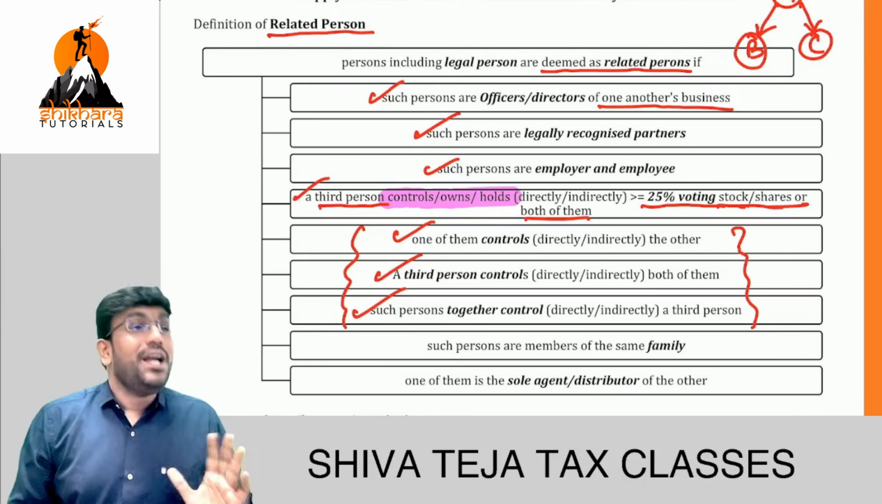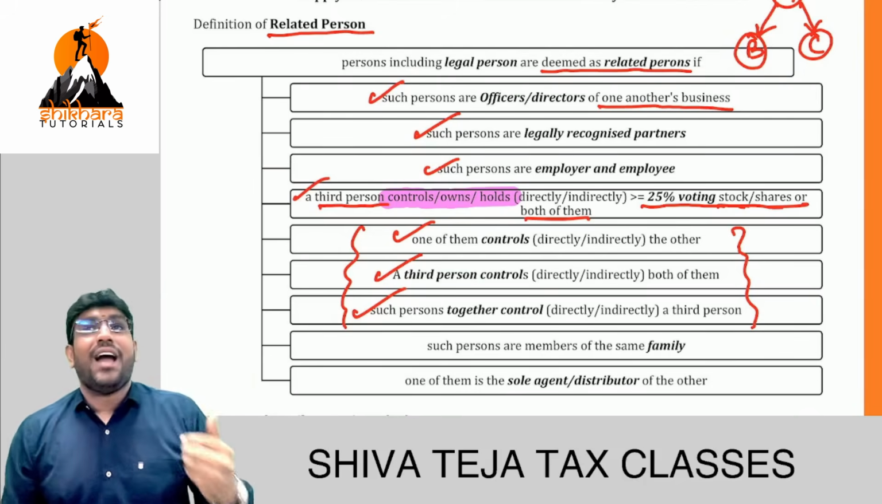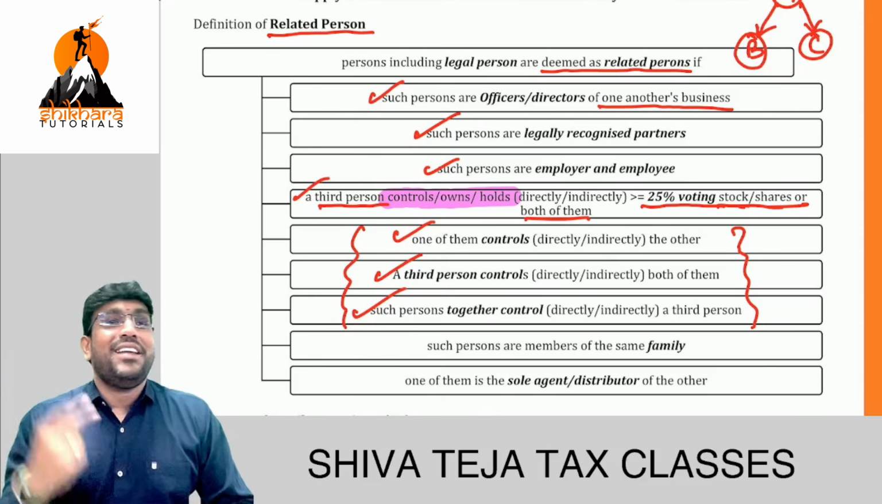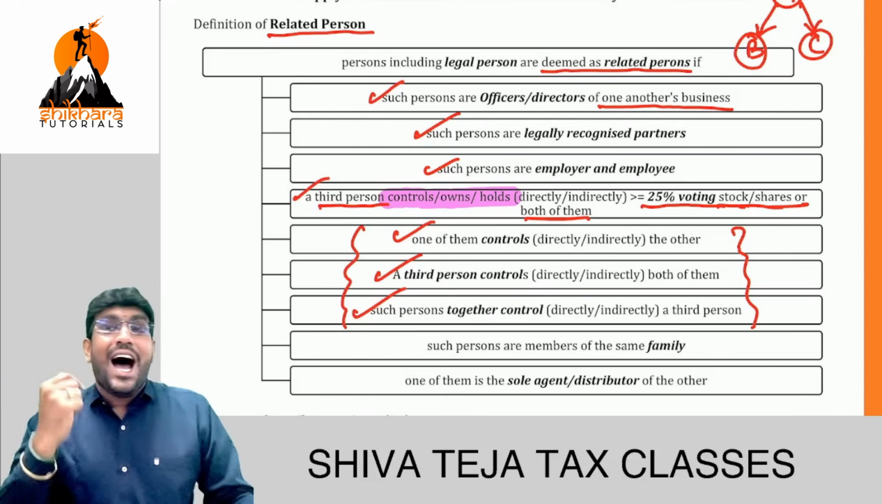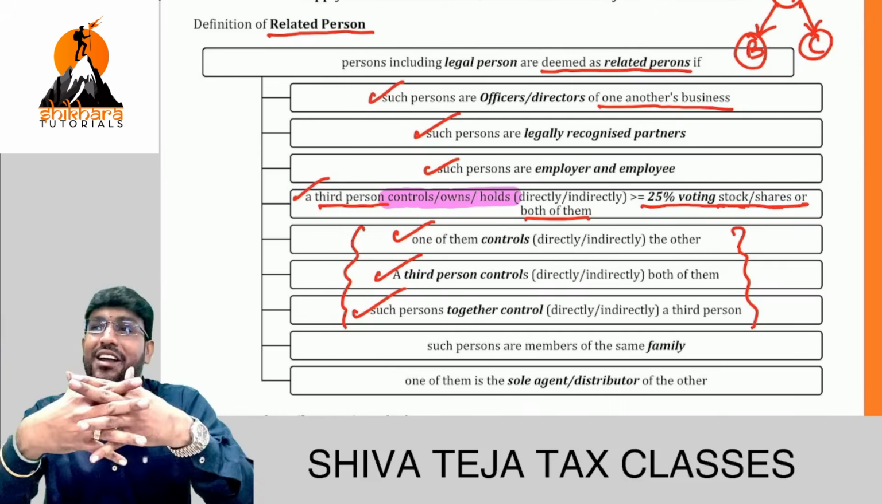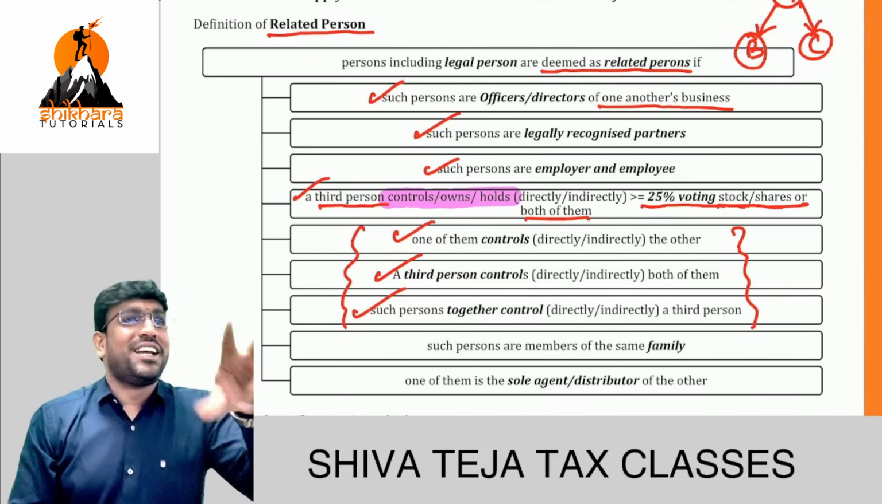This is the first point. Next point. Santosh is controlling Aditya and Shiva Teja. Then Aditya and Shiva Teja are regarded as related persons. Third situation: Aditya and Shiva Teja together are controlling Santosh. Second case, third case understood.